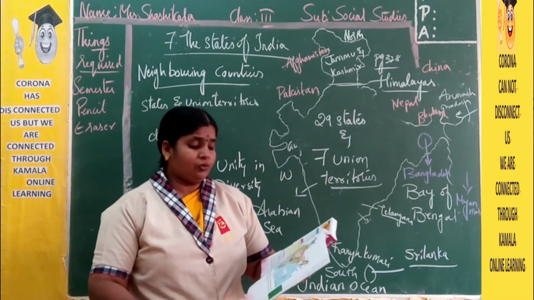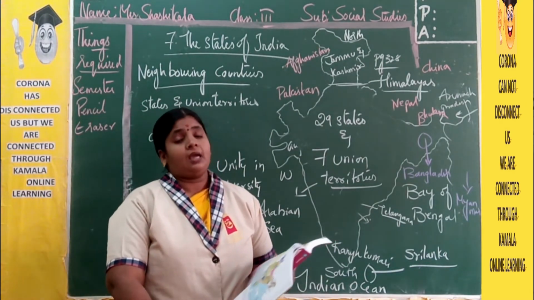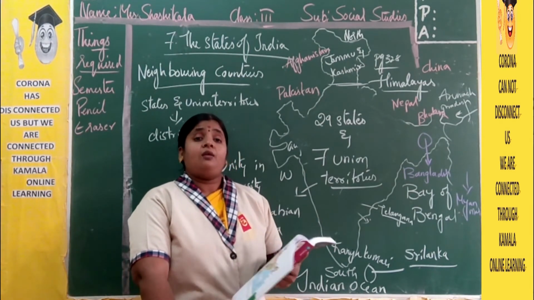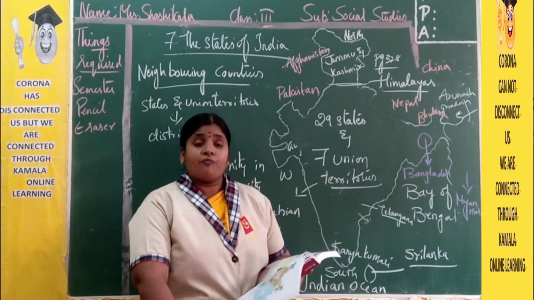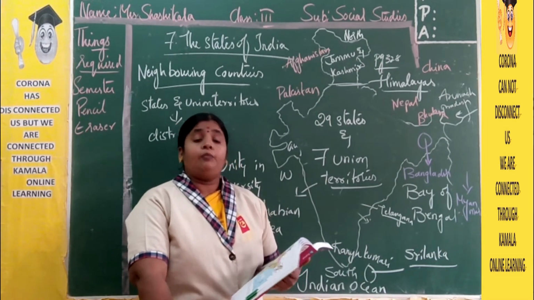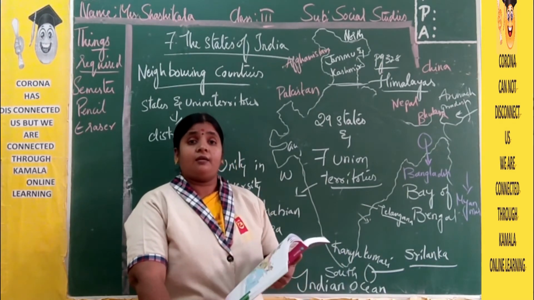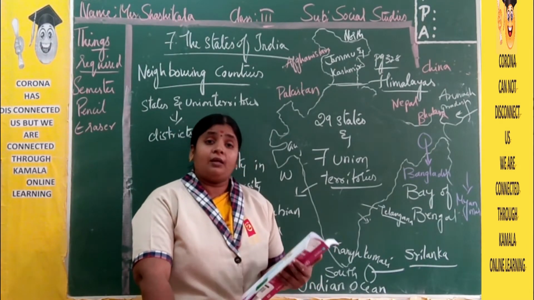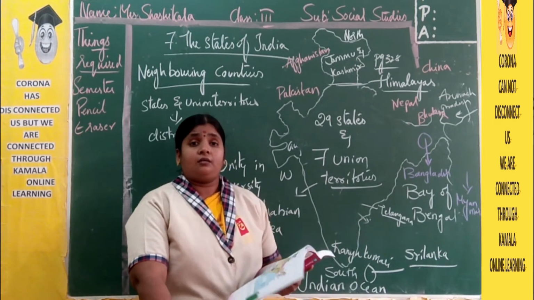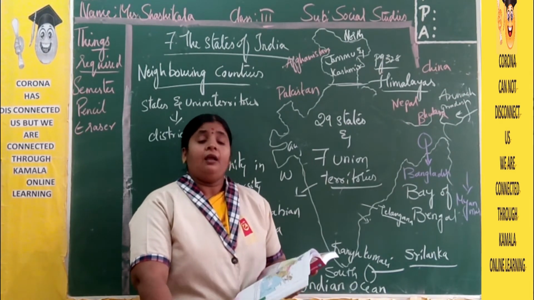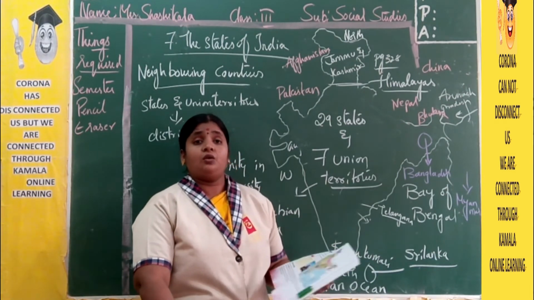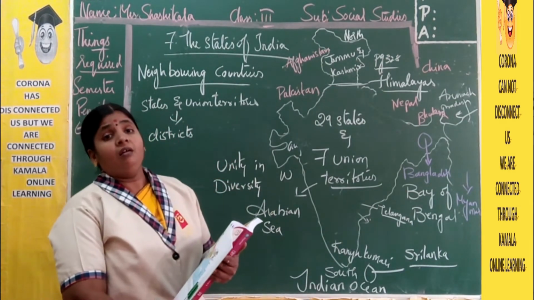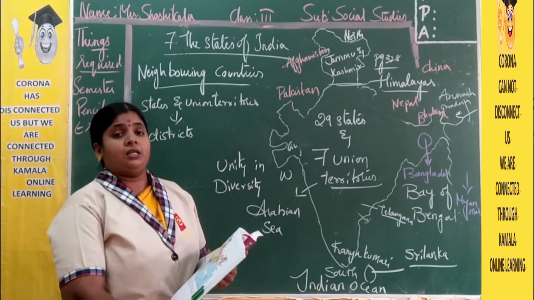Now, each state and union territory has its own capital. Like our Hyderabad is the capital of Telangana. In the same way, Mumbai is the capital of Maharashtra. Bhubaneswar is the capital of Odisha. Amravati is the capital of Andhra Pradesh. Bangalore is the capital of Karnataka. And Chennai is the capital of Tamil Nadu. Like this, all the 29 states have 29 capitals.